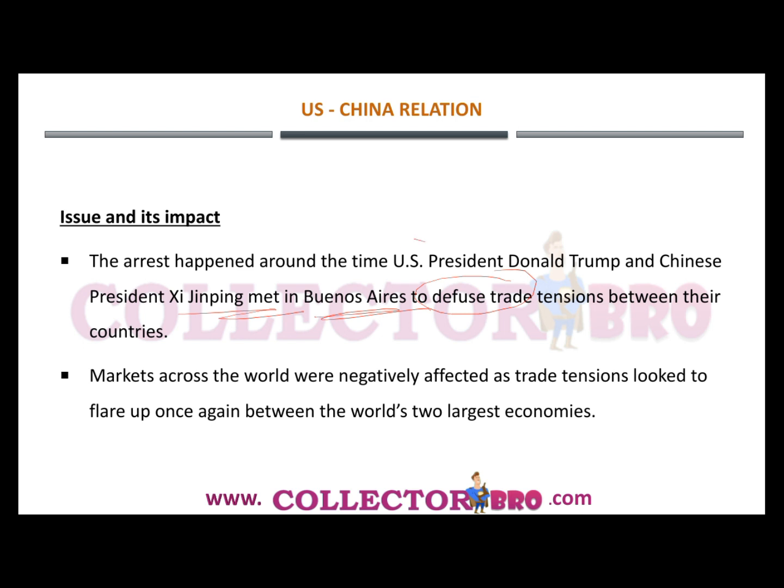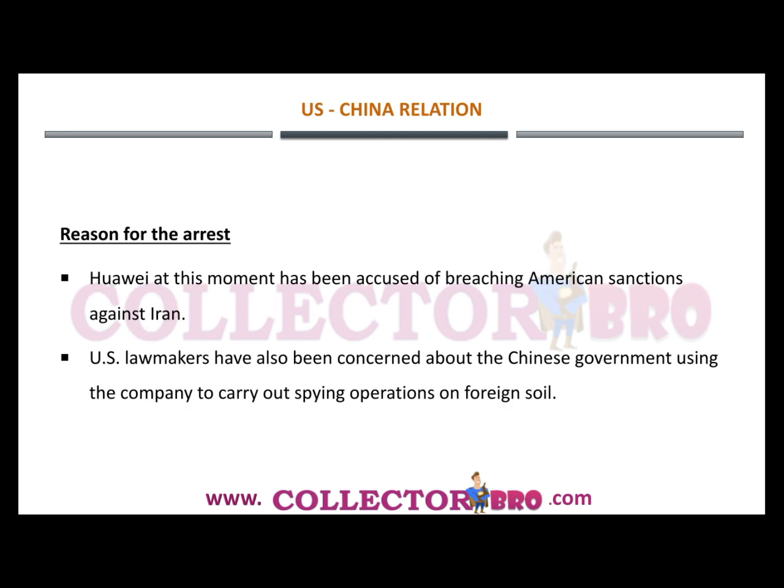Such actions by the US are going to worsen any of these peace talks. Markets across the world were negatively affected because of this, as trade tensions looked to flare up once again between the world's two largest economies. Now let's analyze the reason for the arrest. Huawei has been accused of breaching America's sanctions against Iran. The second accusation is that US lawmakers have also been concerned about the Chinese government using the company to carry out spying operations on foreign soil. Based on these two grounds, the US has arrested the Huawei chief.